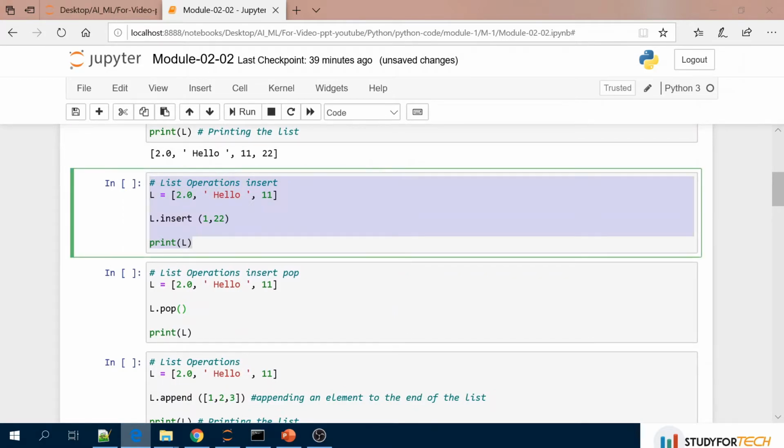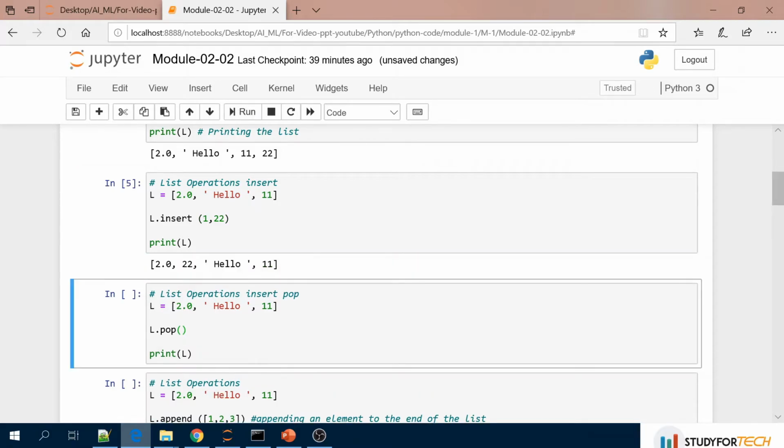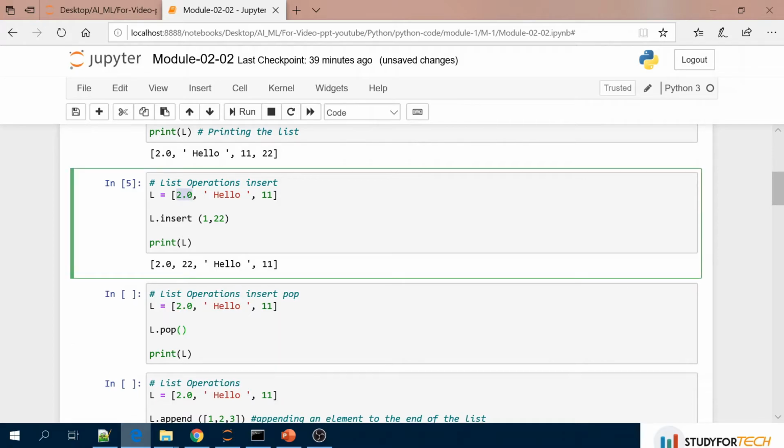Here is the list operation insert. Here you can insert 22 at the position of 1 if you want. This is the 0th index, then 1 and 2. So at the place of 1, 22 will be inserted. So let's print this one. You can see initially it was 2.0, hello and 11, but at the index value 1, 22 has been added.